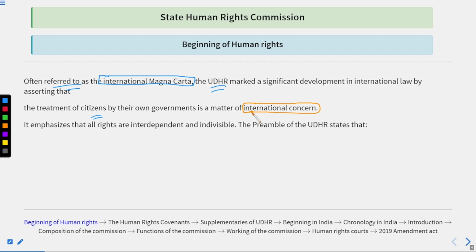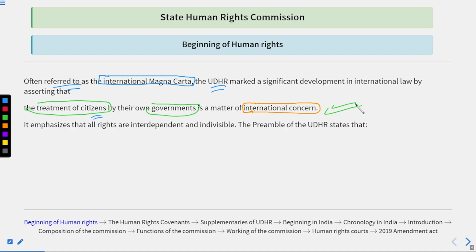So that's why during that time also, it was said that how a country's government treats the citizens of that country is not an internal matter, but a matter of international concern. Why? Because what happens in one country will ultimately impact another country. Got it? It emphasizes that all rights are interdependent and indivisible.